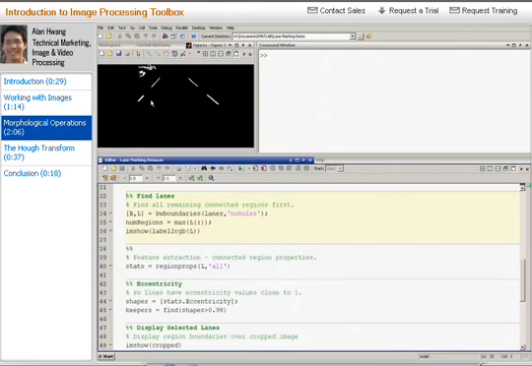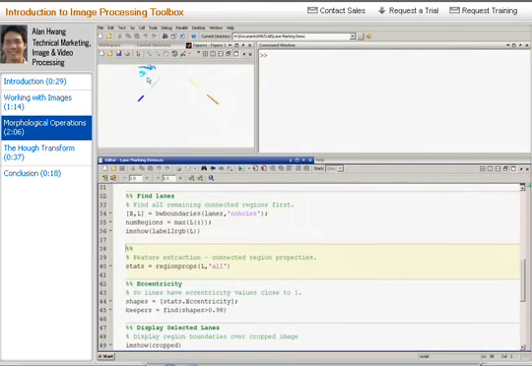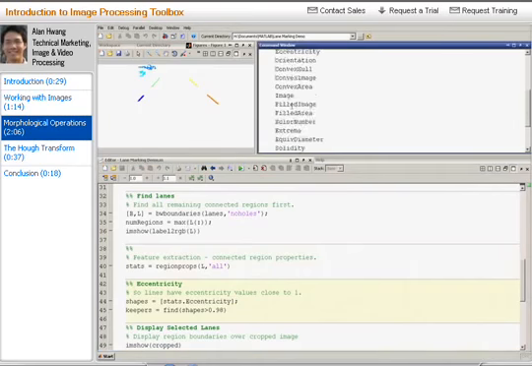We are left with 6 objects, and we can determine which ones are lanes by using image analysis functionality in Image Processing Toolbox. We use the bwboundaries function to trace a boundary around each blob, as well as to generate a new image, where each object is given its own index. In this case, the index is represented by its own color. The result is then passed to the regionprops function, which gathers a variety of attributes for each of these blobs. For example, we have information about area, centroid, but we will be interested in the eccentricity.